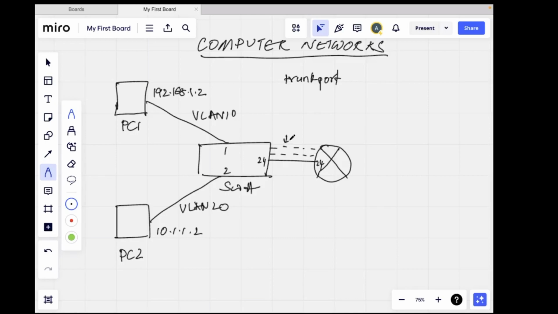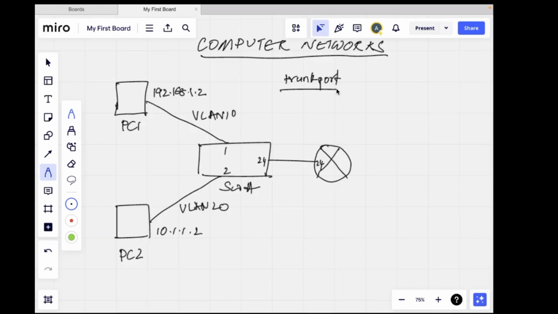one for VLAN 10 and the other for VLAN 20. Make sense? Okay, so this is just to demonstrate. I'll just remove this. So this job is being done by just one single link by configuring it as a trunk port. On Cisco devices it's generally configured as a trunk port. This communication is possible. And over here what do you have? You have interface 24 on router A.